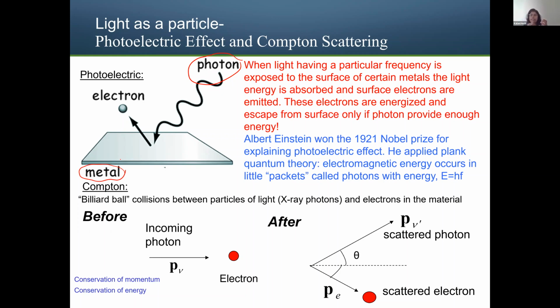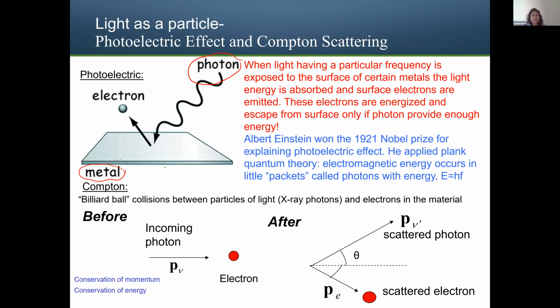So when the photon hits the metal, the electron gets some energy. If that energy is enough for it to escape from the metal, then the electron will be emitted. This happens if the photon has enough energy. If it is not enough, then this will not happen. That's why when sunlight is there, the photon has enough energy to emit the electron. We call that the photoelectric effect. Albert Einstein received the Nobel Prize for this in 1921.